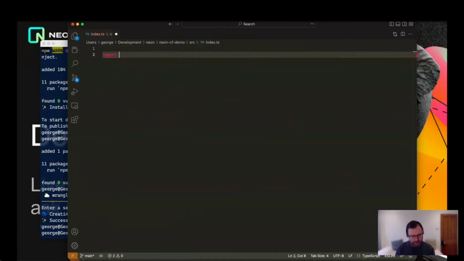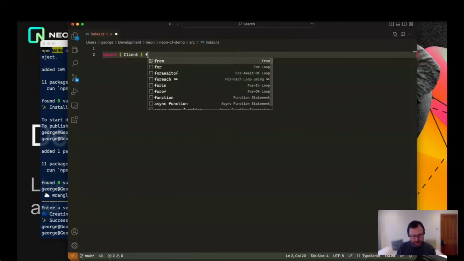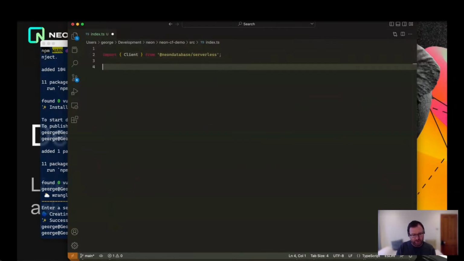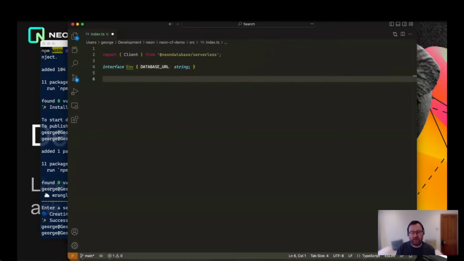So the first thing I want to do is import the database client from the serverless driver. That's there. Then I am going to tell TypeScript not to worry about our database URL. I need to use the right kind of brackets here, don't I? But we've got this environment variable type here, and I'm just going to tell it that it should expect DATABASE_URL to be a string. So that's the credentials that we've set up via Wrangler.